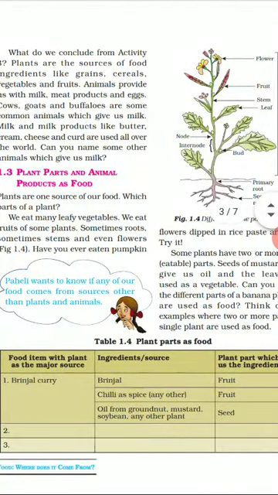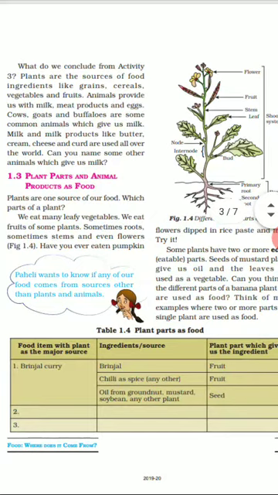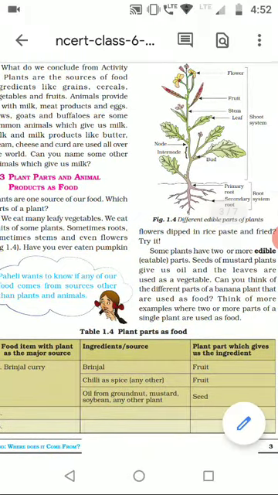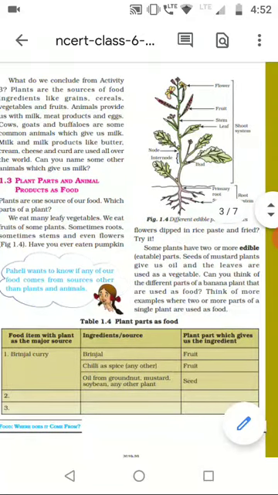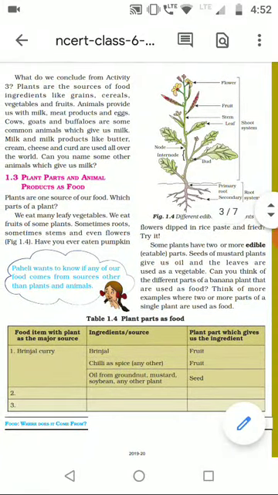In this video we are going to discuss grade 6 chapter number 1, that is Food: Where Does It Come From. In my previous video we discussed pages 1 and 2 of this chapter: the different types of food, how we make it, what ingredients are involved, and from where we get all these ingredients to make the food.